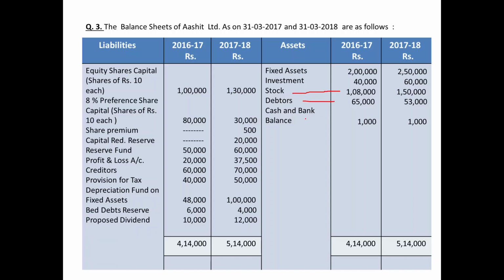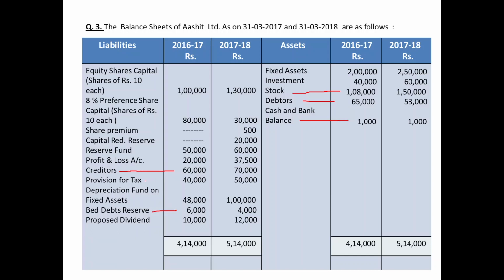Debtors, cash and bank balances. 3 items of current assets. Likewise, from the liability side, creditors and bad debt reserve. 2 items of current liabilities.